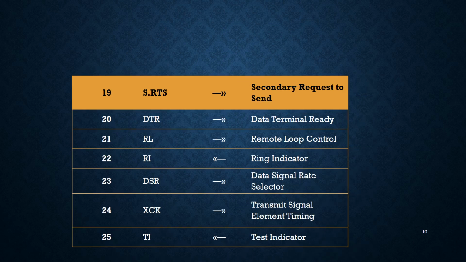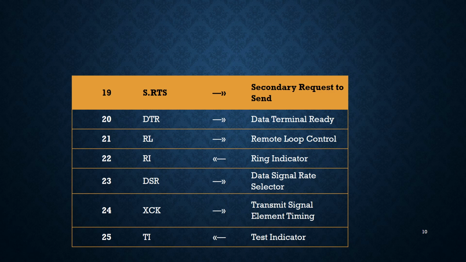Conventionally, there are a total of 25 pins. Pin number 20 is DTR, data terminal ready. Pin 21 is RL, remote loopback control. Then RI, the ring indicator. Then DSR, the data signal rate selector. Then there is XCK, transmit signal element timing. And the 25th pin is the test indicator, which is also used for testing purposes.